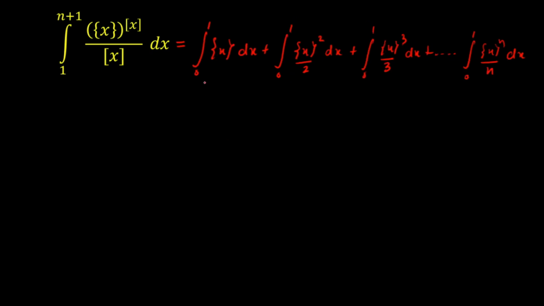So in the previous slide I have calculated the integration value as integral from 0 to 1 of the fractional part of x, plus integral from 0 to 1 of the fractional part of x whole square divided by 2, and so on and so forth. Since I have converted all the limits from 0 to 1, now I'll tell you the reason.